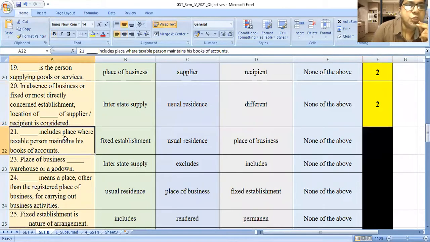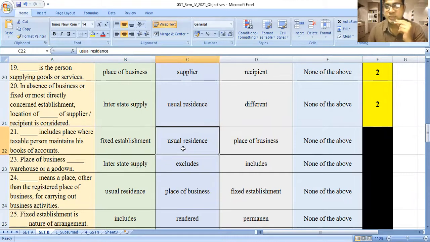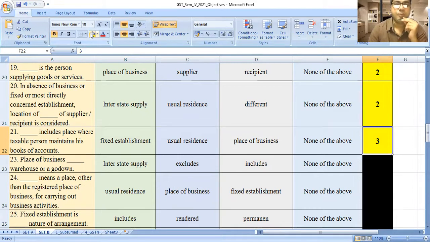Next, dash includes the place where the taxable person maintains his books of accounts. Option A, fixed establishment. Option B, usual residence. Option C, place of business. Option D, none of the above. Answer is place of business. Now, this particular concept you can understand if you study the place of supply. We have a separate lecture, a YouTube lecture is there for place of supply. Study the place of supply. You can easily understand these multiple choice questions.